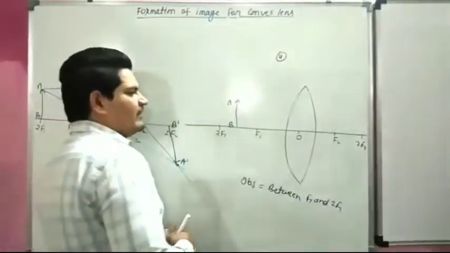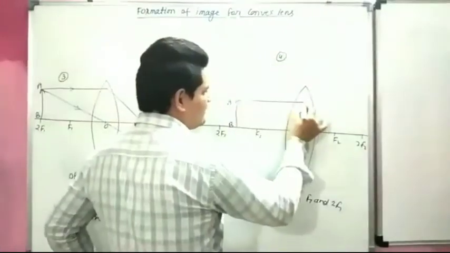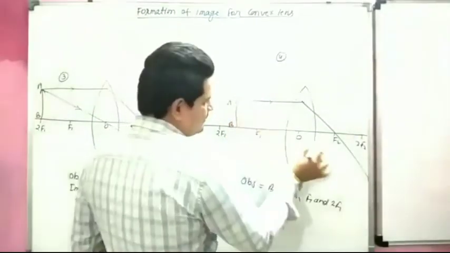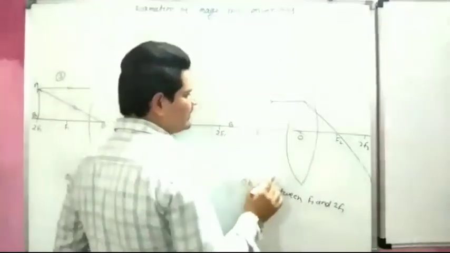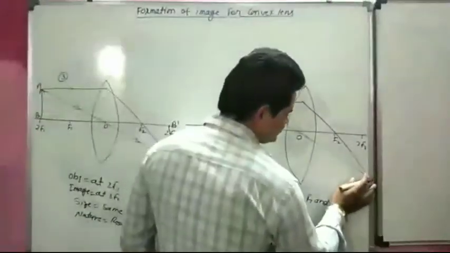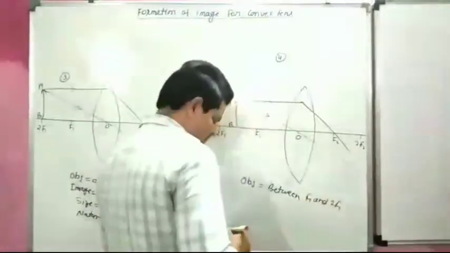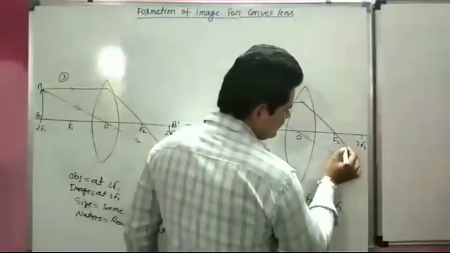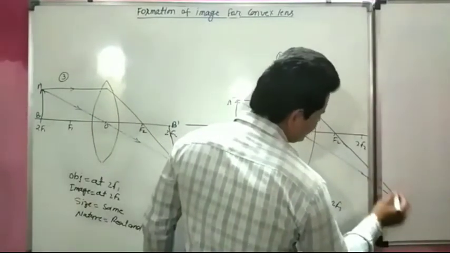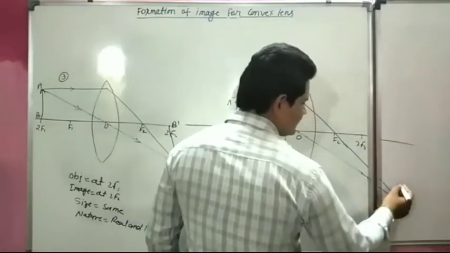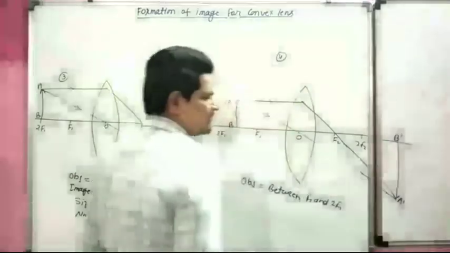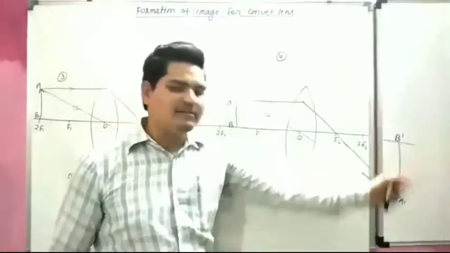So according to rule, when an incident ray coming parallel to principal axis, it will pass through the focus, and when an incident ray coming through the optical center, it will pass through the same point. Both lines will intersect here. So this is called our image A dash B dash.